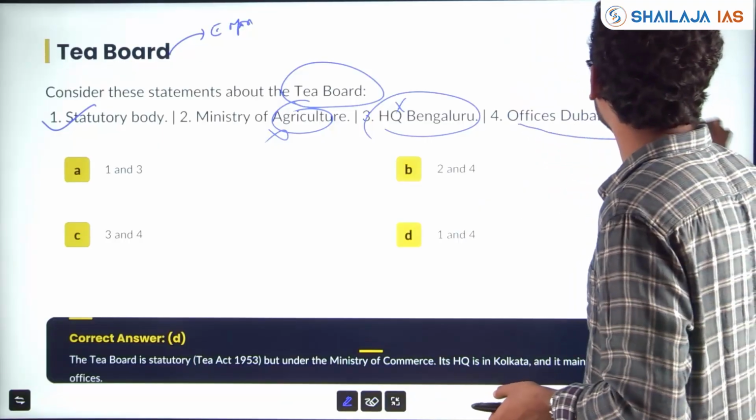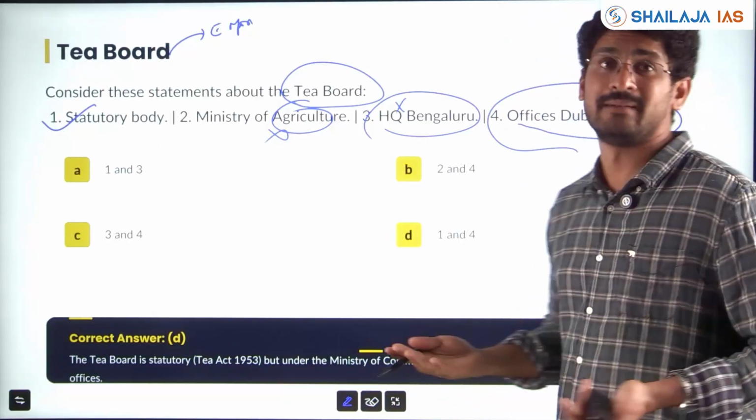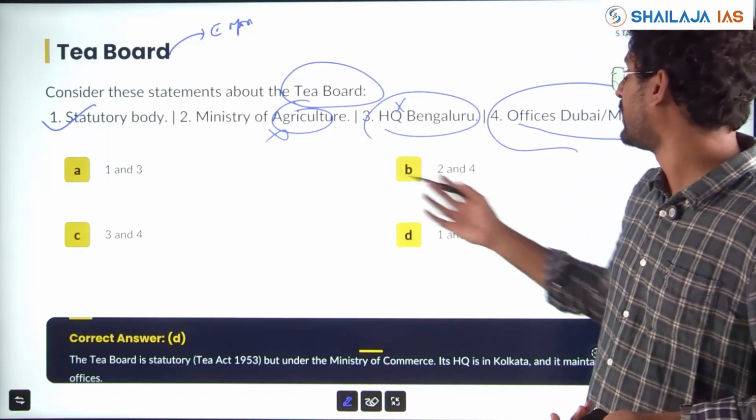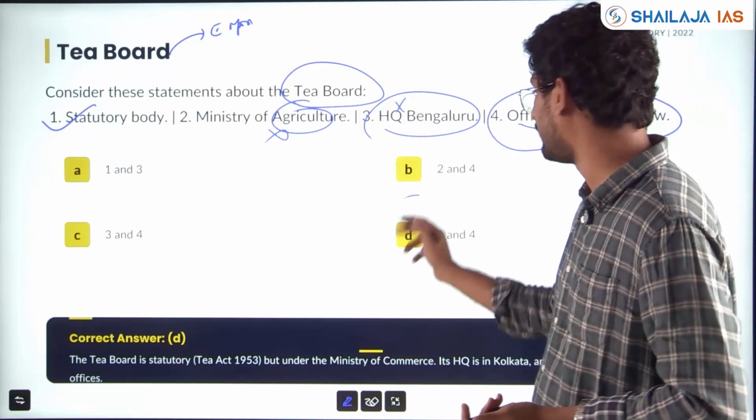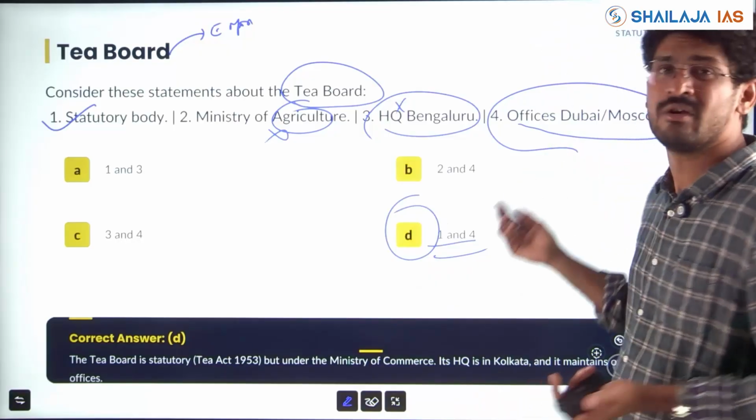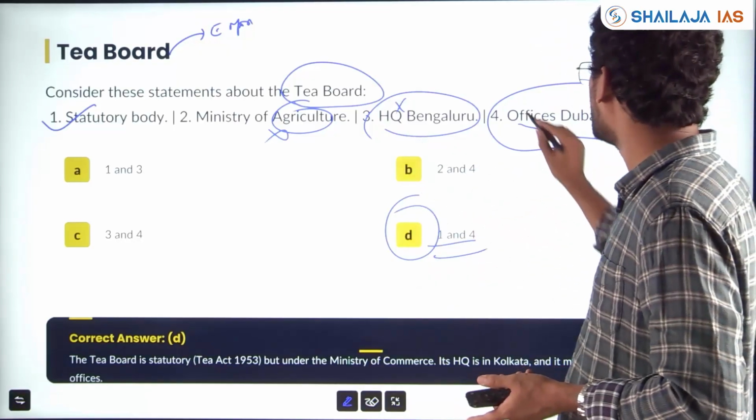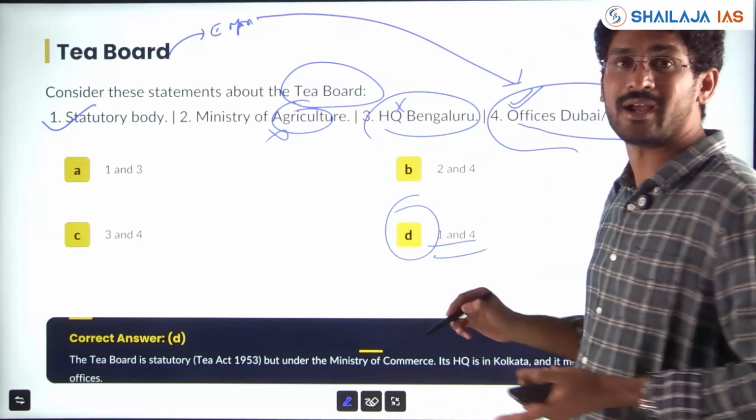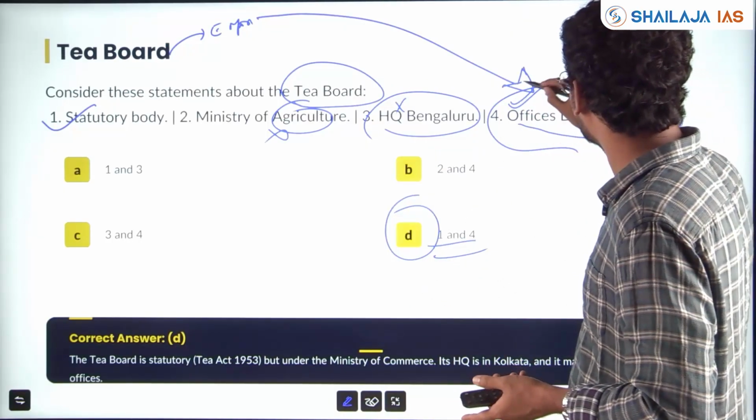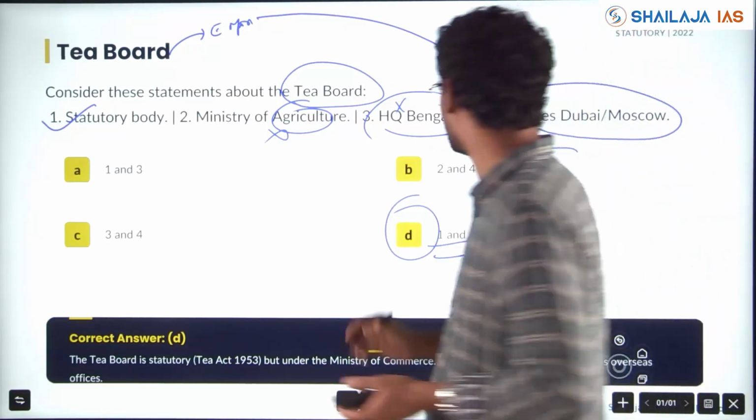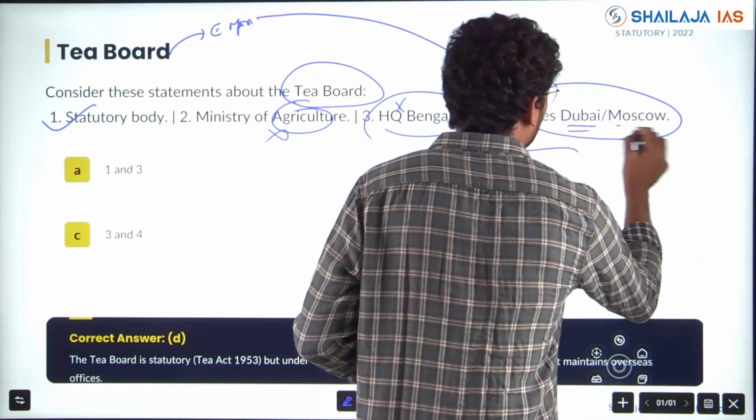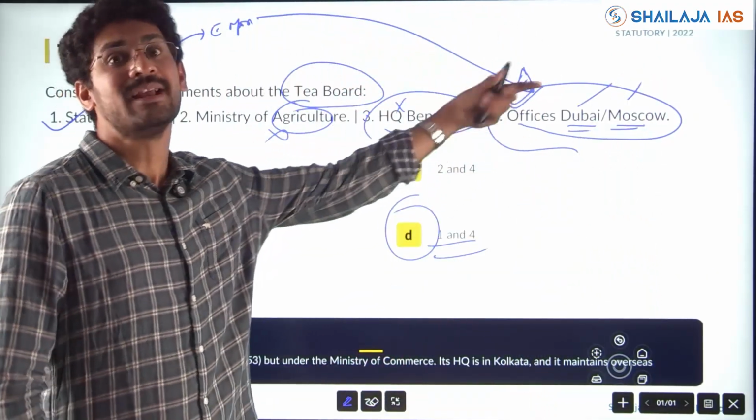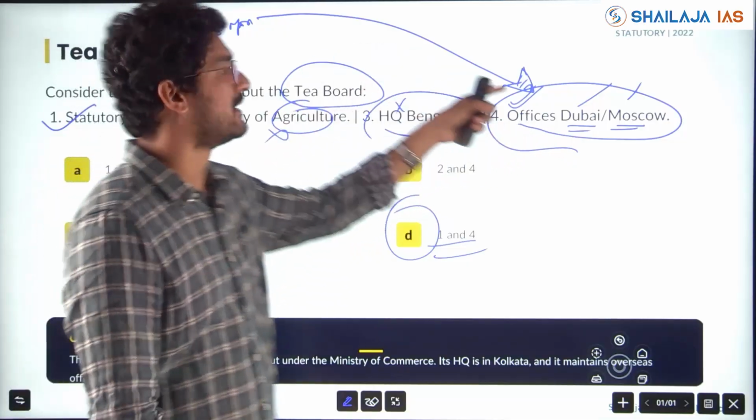Official offices in Dubai and Moscow might be right or wrong, but since it was not a pair question, if you know 2 and 3 are wrong, you can end up with 1 and 4 directly. But if you don't know, it's a choice, 1 pair or 4 pair. But if you understand it is for exporting, and if it's an exporting body, offices in offshore countries, then you can think, yes, Dubai, Moscow, offices can be there. This is logical deduction.